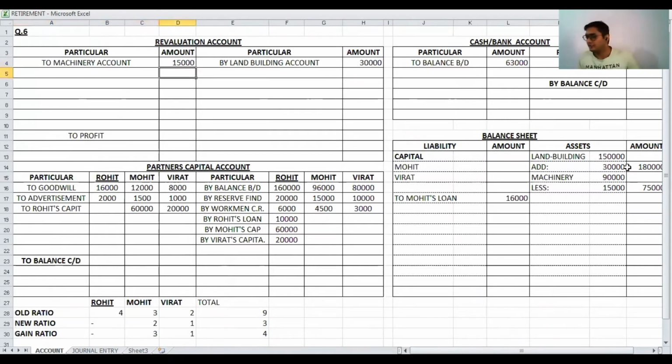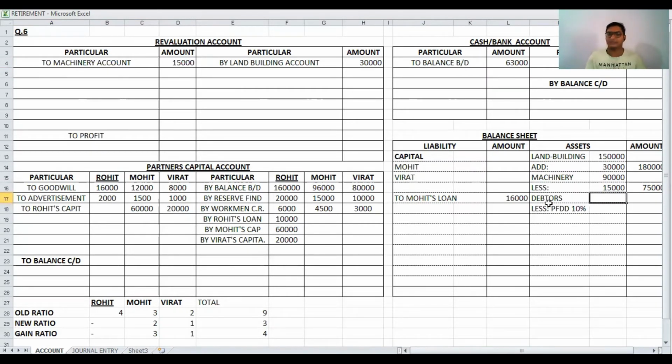Then adjustment number 3, provision for doubtful debts kept at 10% on debtors. So debtors less provision for doubtful debts at the rate of 10%.